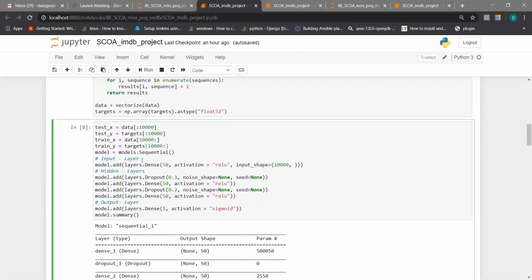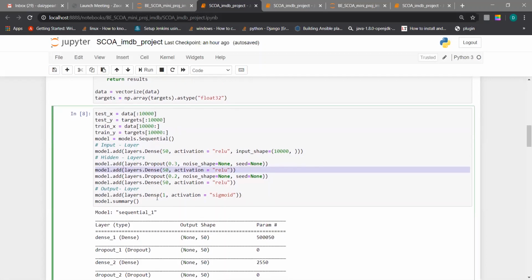Here model.add, while we are looking at the parameters, we have layers.dense. The dense function is used to connect all the units of the first layer to the units of the second layer. Here 50 represents the total number of units. We have used ReLU as the activation function, and the input size is 10,000.